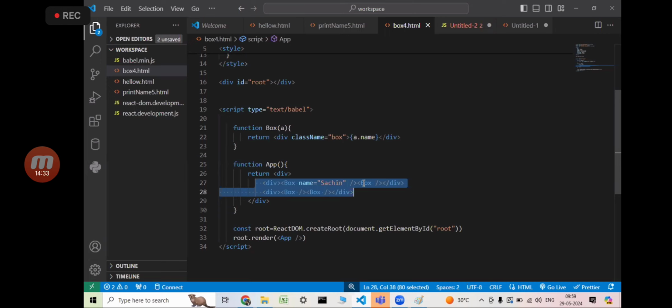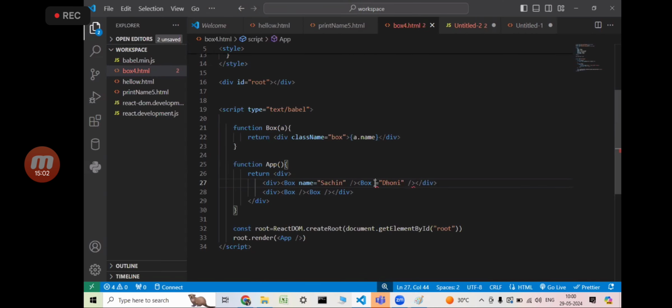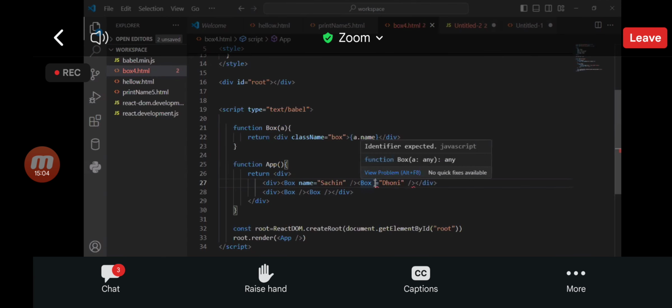Now tell me, the second box, loaded or not? My second box loaded or not? Loaded, right? Okay, if it is loaded, can I pass the data? Yes or no? In which format? Attribute format. Attribute is nothing but a key-value pair, always placed in the open tag. So what is the key and what is the value? Value is what? Dhoni is my value. What is the key? I said the key can be anything.